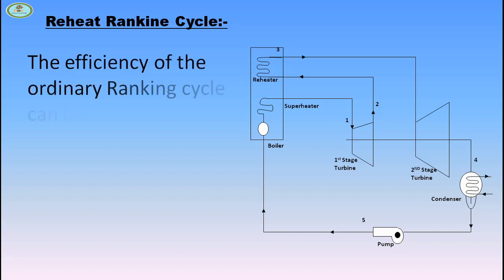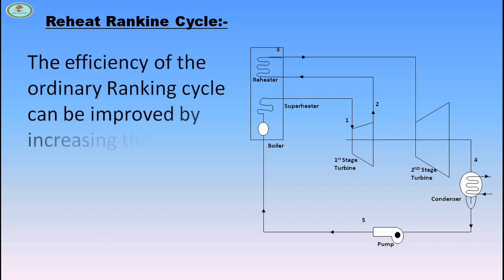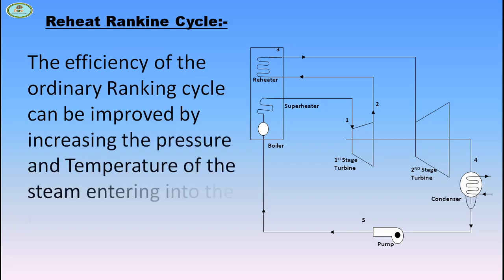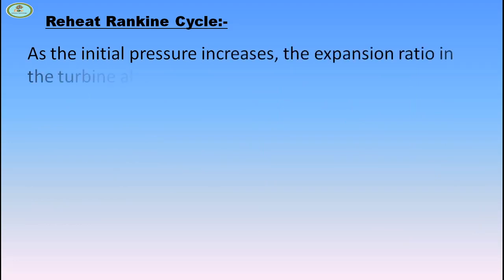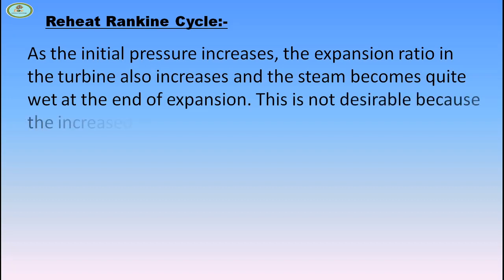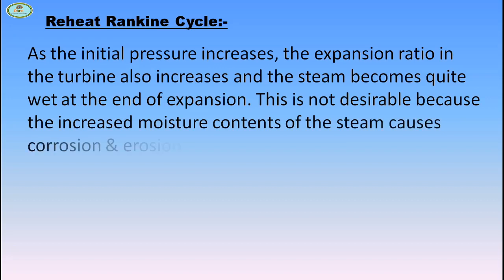The efficiency of the ordinary Rankine cycle can be improved by increasing the pressure and temperature of the steam entering into the turbine. As the initial pressure increases, the expansion ratio in the turbine also increases and the steam becomes quite wet at the end of expansion. This is not desirable because the increased moisture content of the steam causes corrosion and erosion of the turbine blades and increases the losses. This reduces the nozzle and blade efficiency.